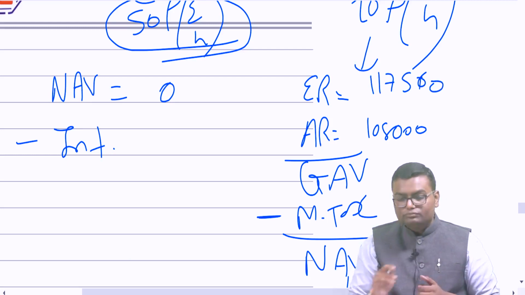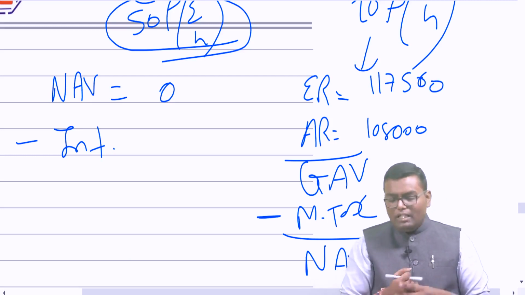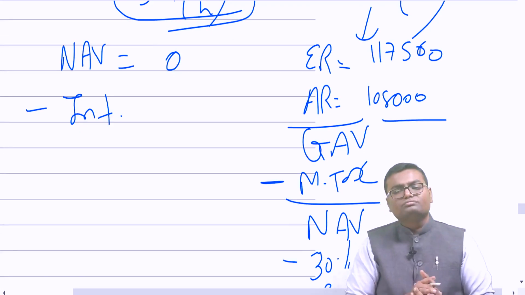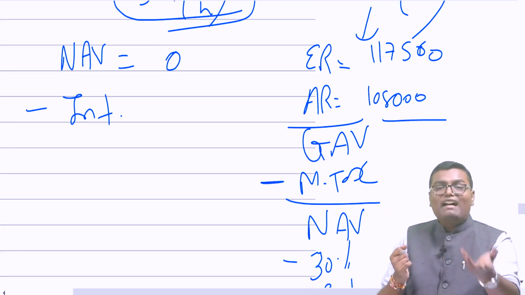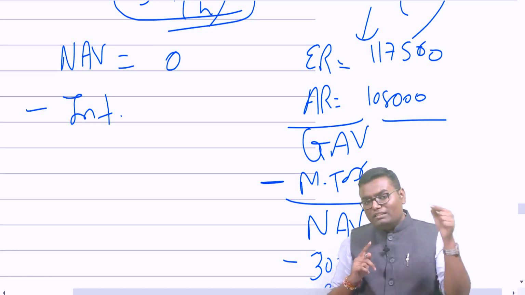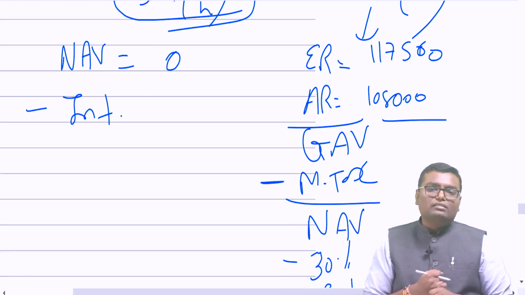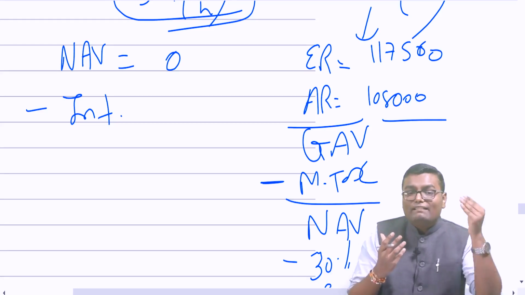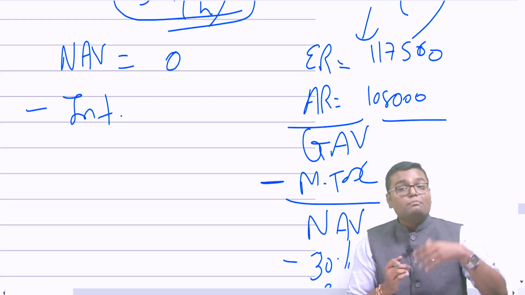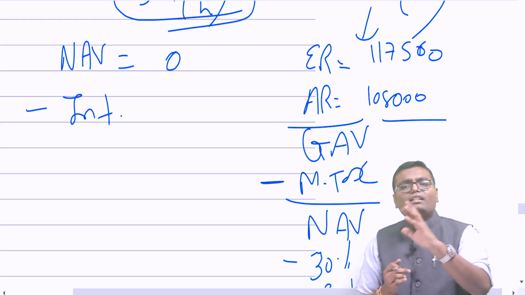1,17,500. Okay. Now let us decide GAV also. I cannot do simply whichever is higher. No. Because in this case the vacancy loss concept is also there. So what do I have to check? Why is my actual rent less than expected rent? Is it because of vacancy or any other reason?